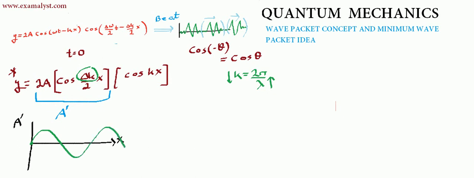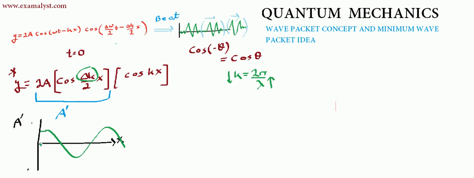Agreed? Now the question is, what are the values? So the values are as follows. This point, as you can see, will be 0. Oh, since this is a cos wave, I mistakenly drew the sine. So since this is a cos wave, the diagram will be from here. Okay, this is the diagram. So this is A dash.